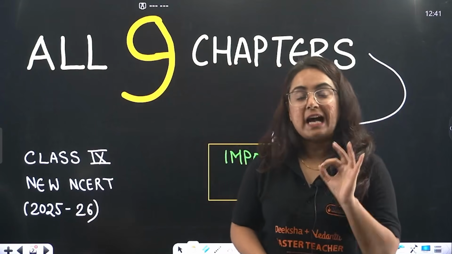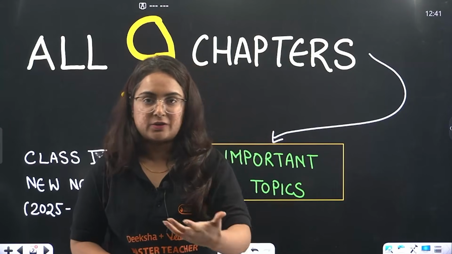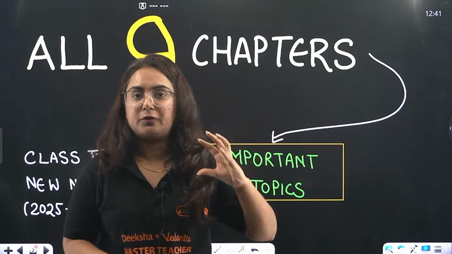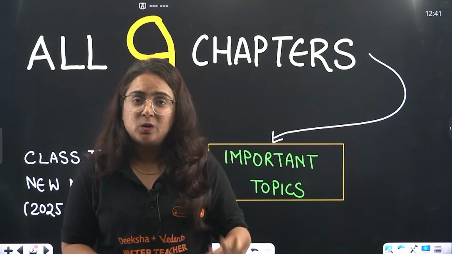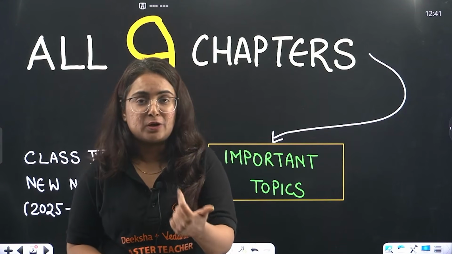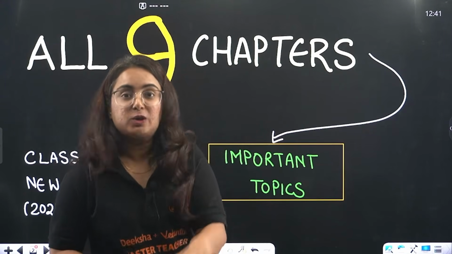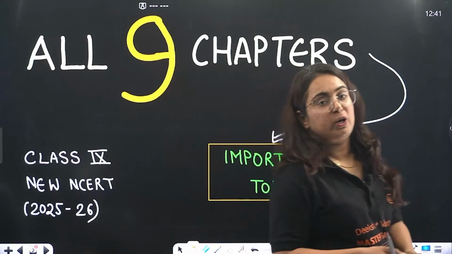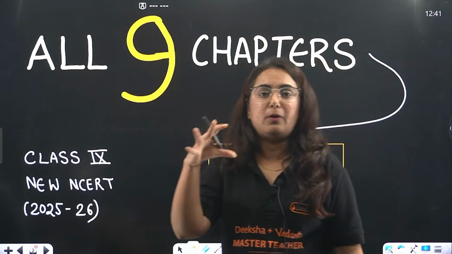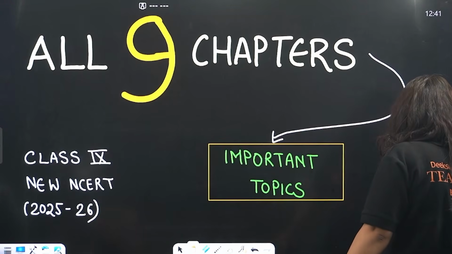Talking about the 9 chapters, beta, we have one basic introductory chapter, that is Understanding Social Science. Then 2 each from history, geography, civics and economics. And by the way, I know that you people are scared most of the State and Society chapter and then the Elections chapter from civics, political science. Beta, no need to worry, this video is going to be very helpful. We will talk about all the important topics and brief the chapters. Let's move with the very first one.